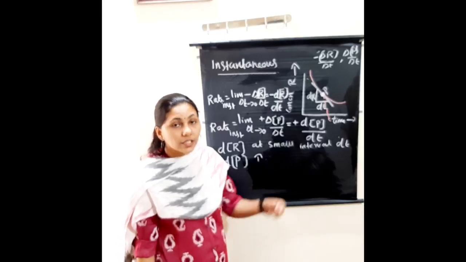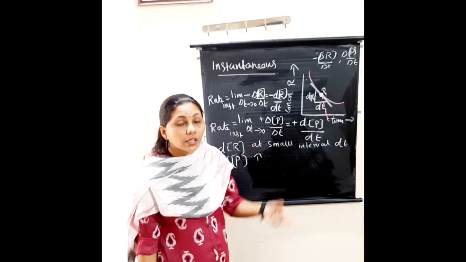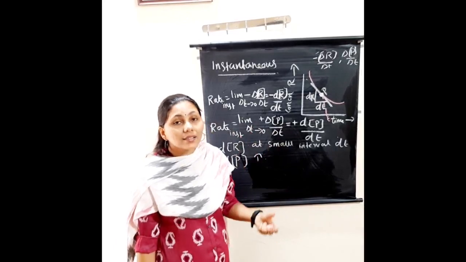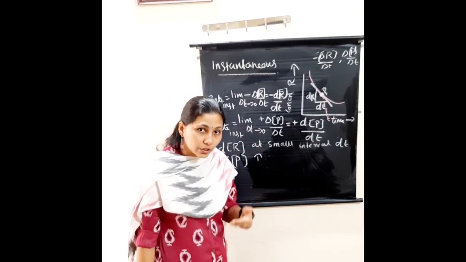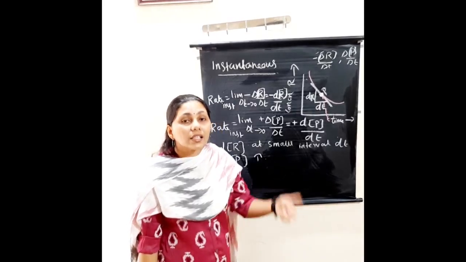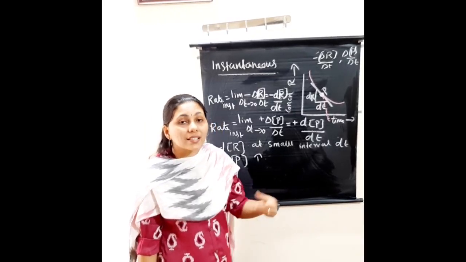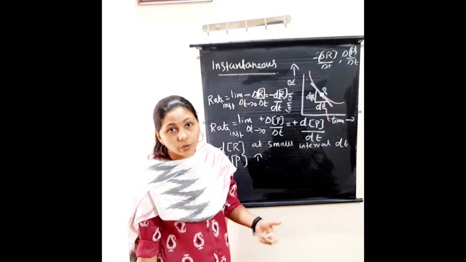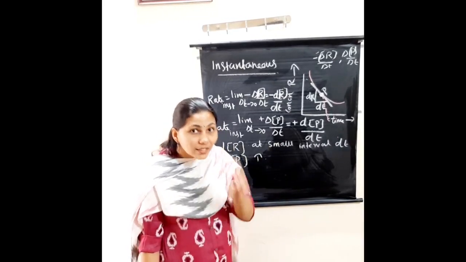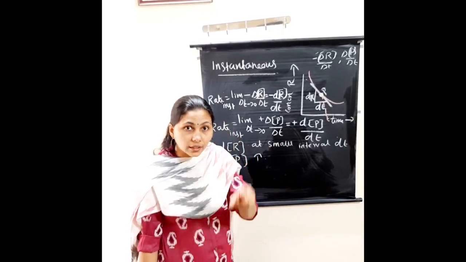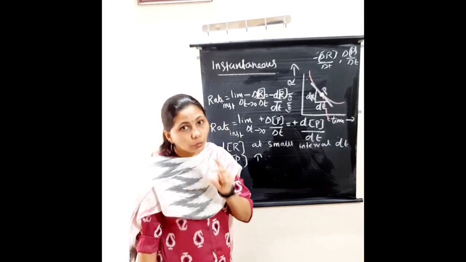Instantaneous rate means at that particular instant or time, the decrease in concentration of the reactant or increase in concentration of the product at a given instant. That is known as instantaneous rate. For example, at 1 second what is happening, at 1 minute what is happening.